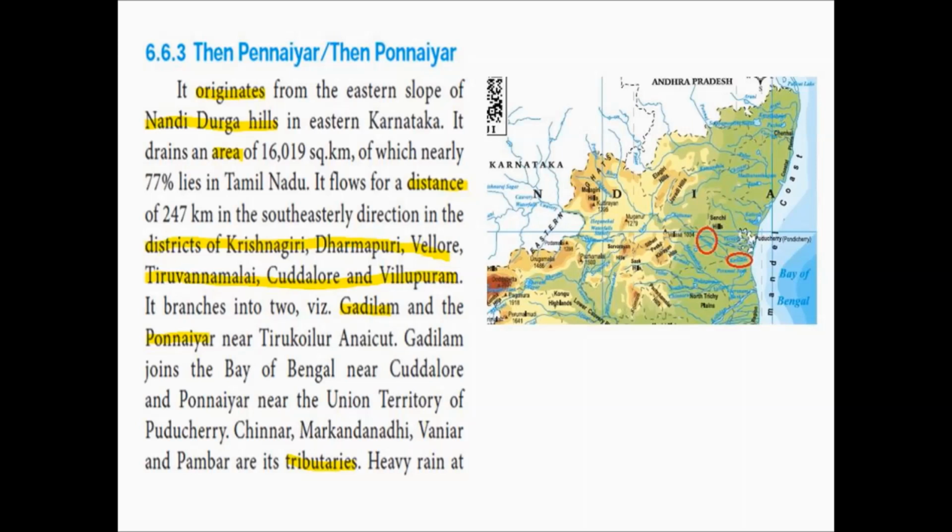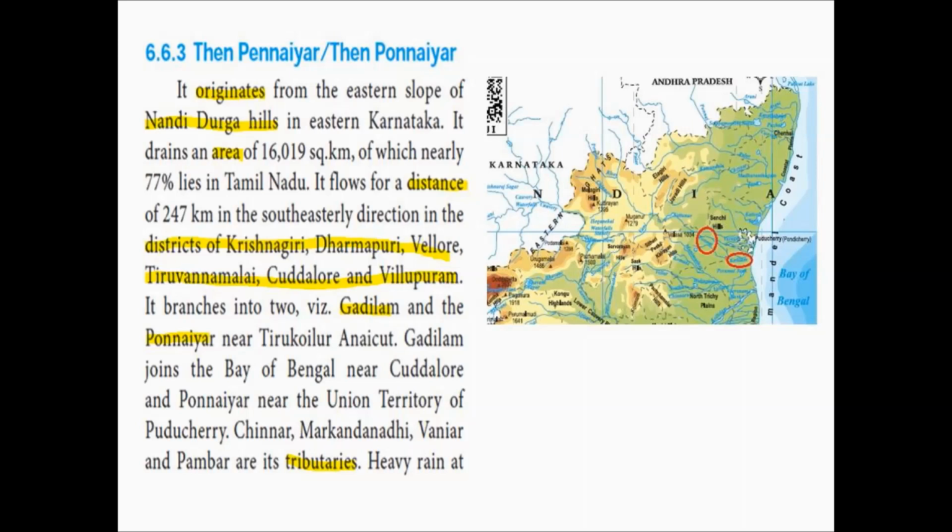Tenpeniyar river drains an area of 16,019 square kilometer, of which nearly 77% lies in Tamil Nadu. That is, this river covers an area of 16,019 square kilometer totally and it drains its sediments in this region.